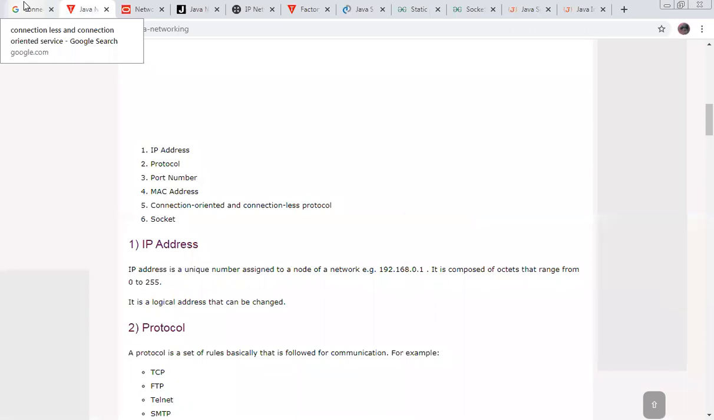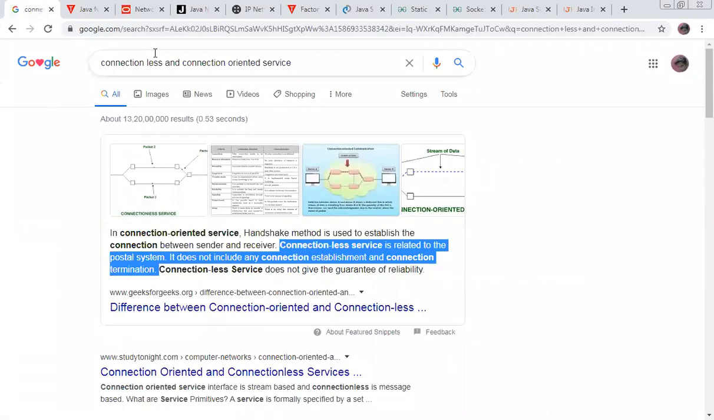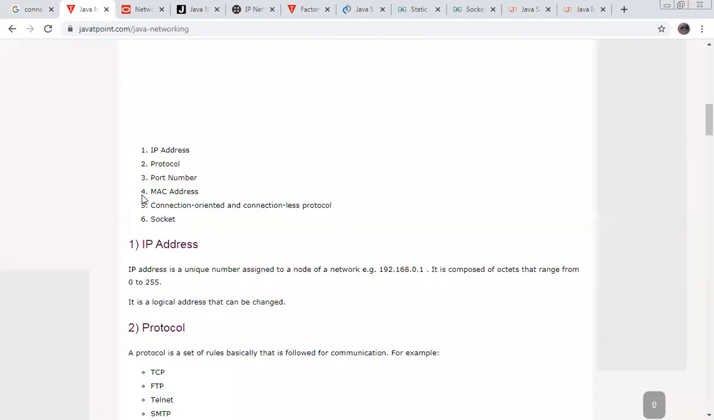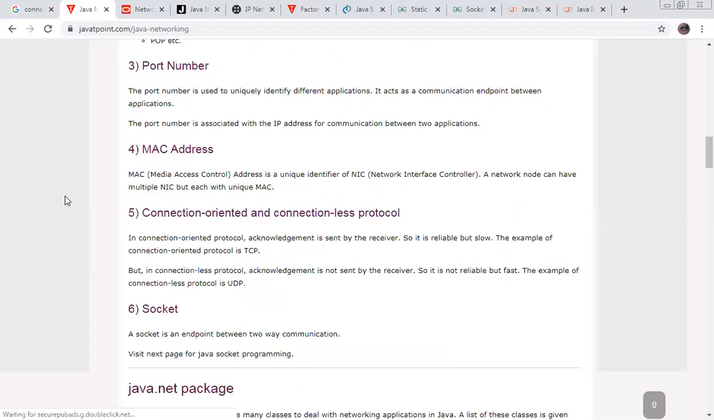How do we govern it? Most of these terms you know actually. What is an IP address, do you know? Do you know what a protocol is? Yes, sir. Okay. Do you know what a port number is? Yes, sir.